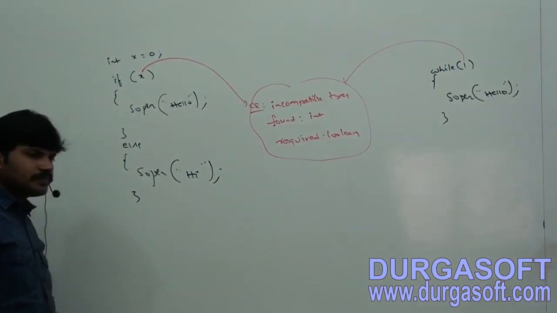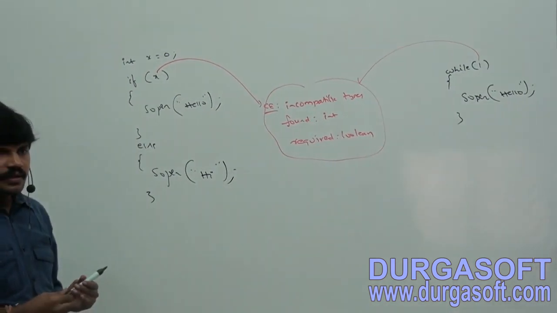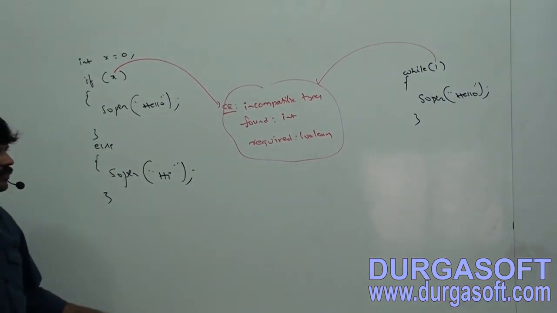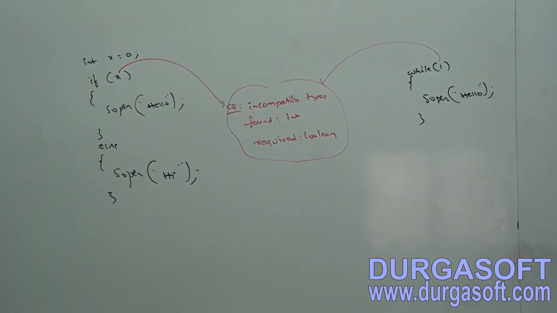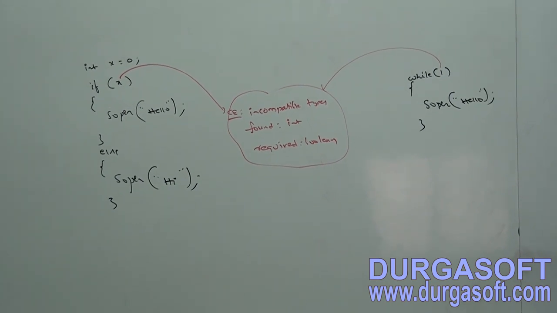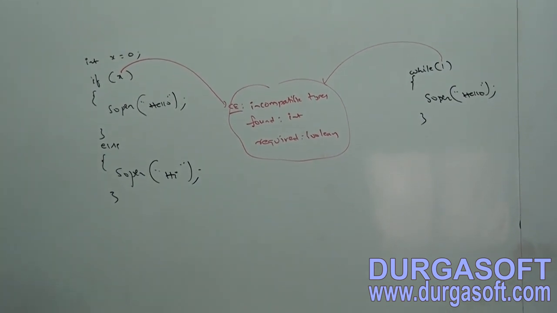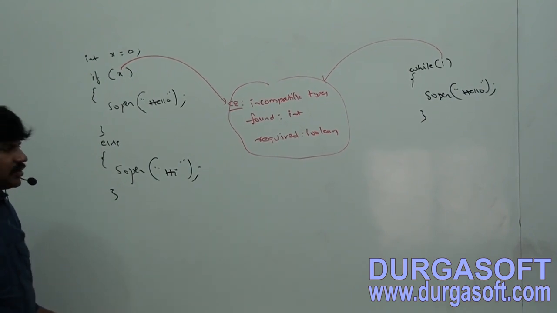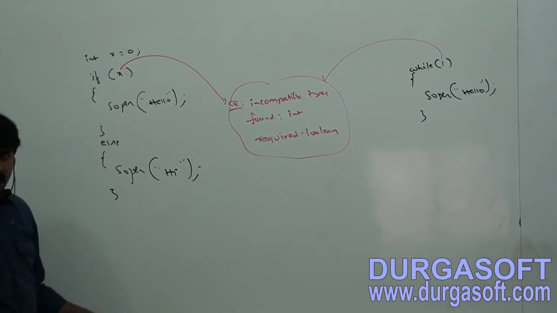Completed, I hope. That's all. This is about Boolean literals.